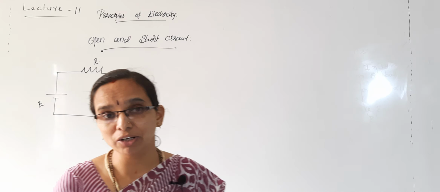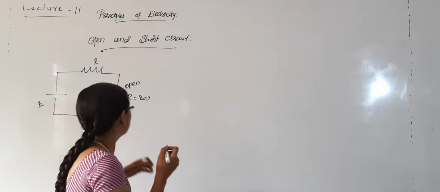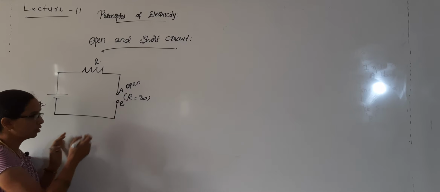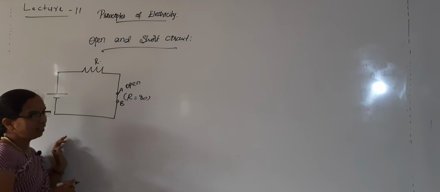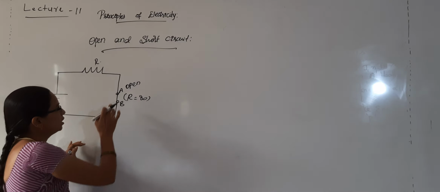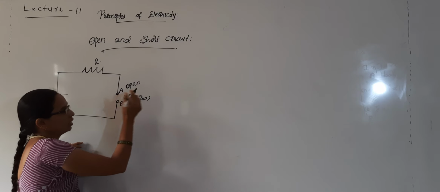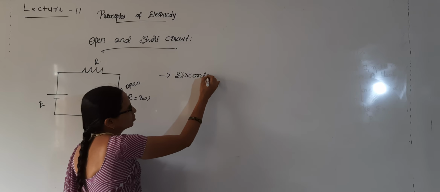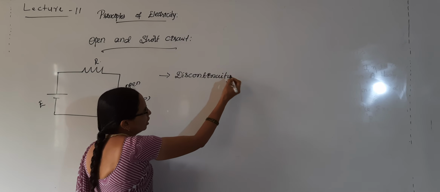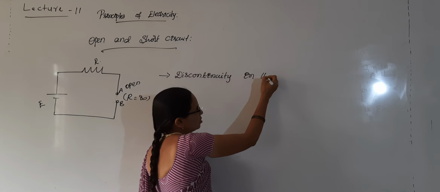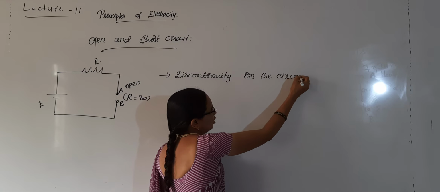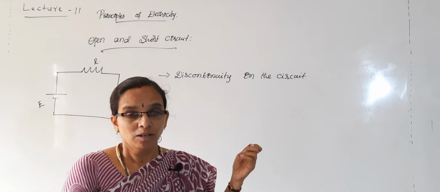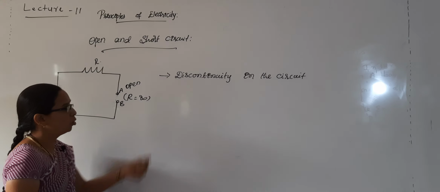Short circuit and open circuit, that we are going to study now. Okay, open circuit. See, this is a small resistive circuit. Earlier it would be like this. Any discontinuity in the circuit is nothing but open circuit. Any discontinuity in the path is nothing but open circuit.